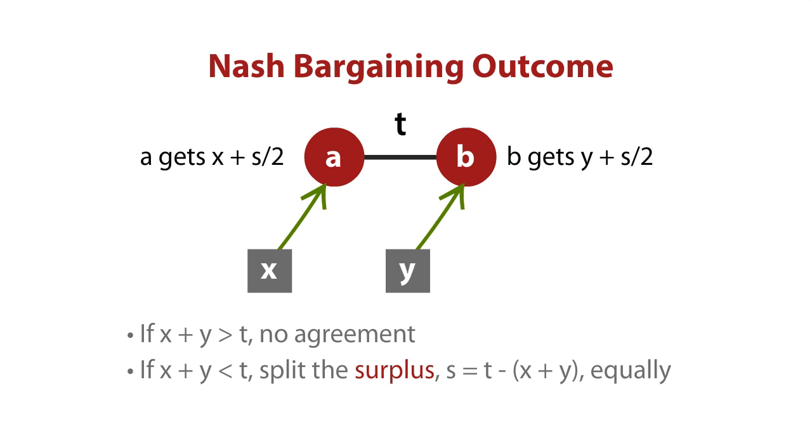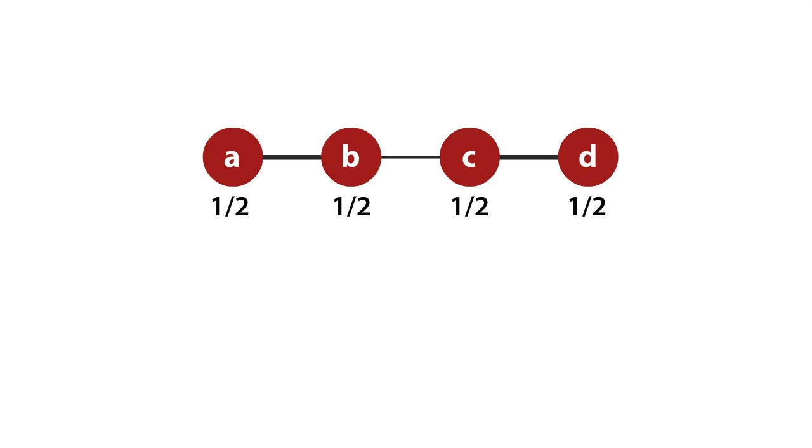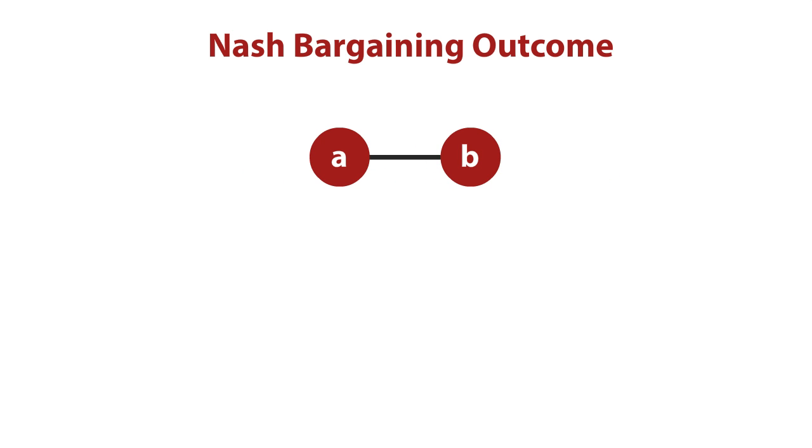So what we're going to do is take that Nash bargaining outcome and take it back to our networks and use it to predict what would happen. Let's go back to the 4-node path where everybody was getting a half, and A and B are exchanging, and C and D are exchanging. And we argued that that doesn't seem reasonable because B is not getting enough. Let's use Nash's idea to figure out why not. So let's focus just on AB.